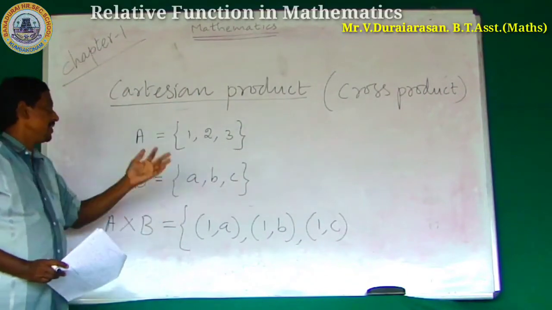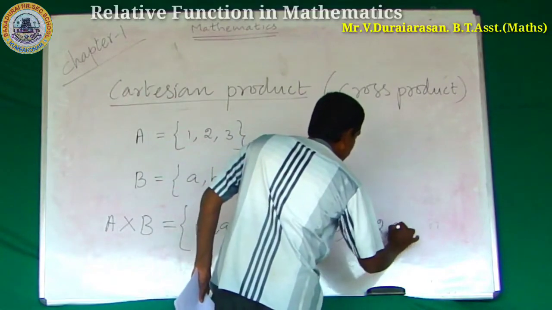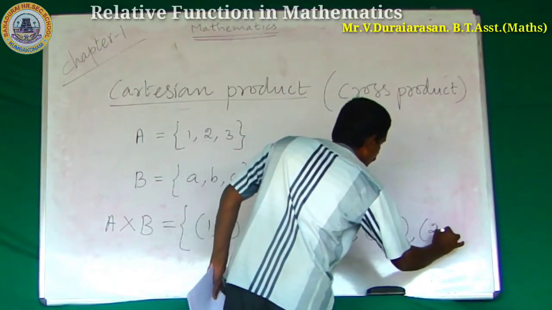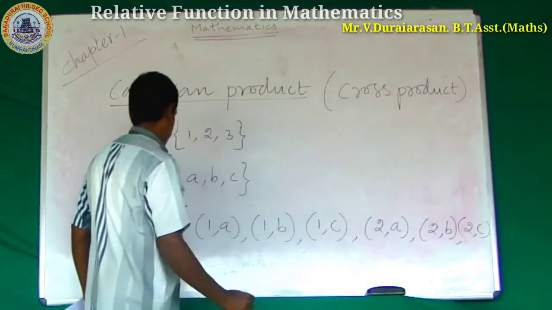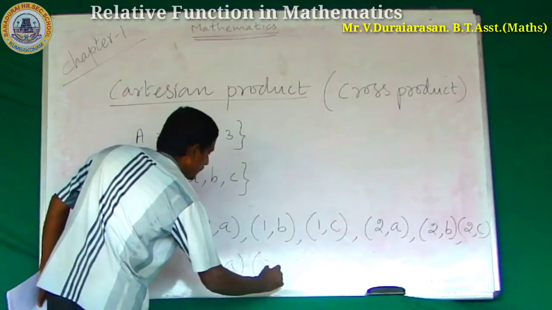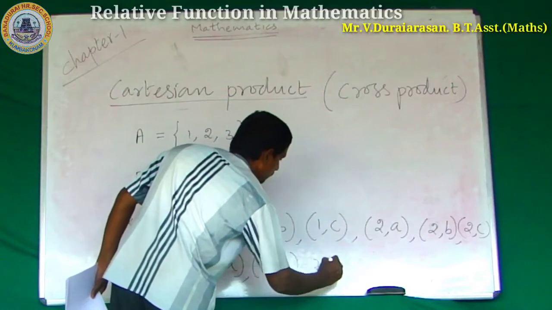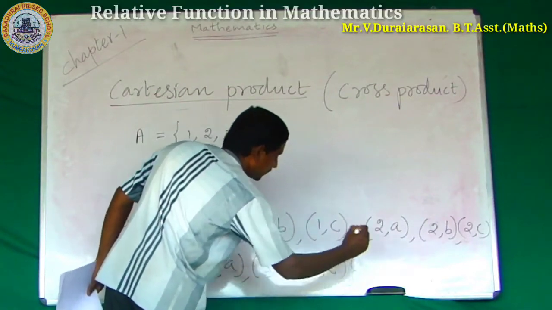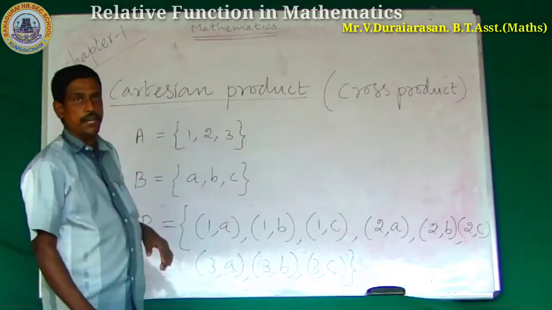Then (3, a), (3, b), and finally (3, c).